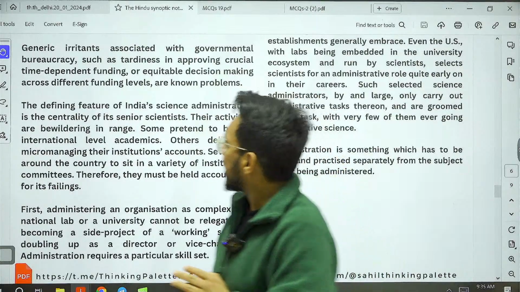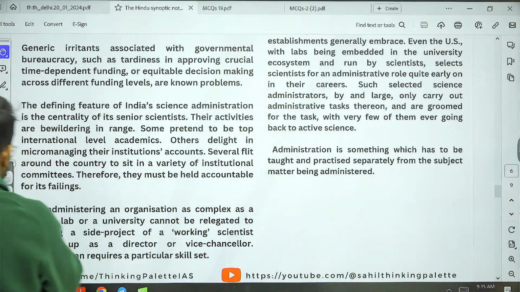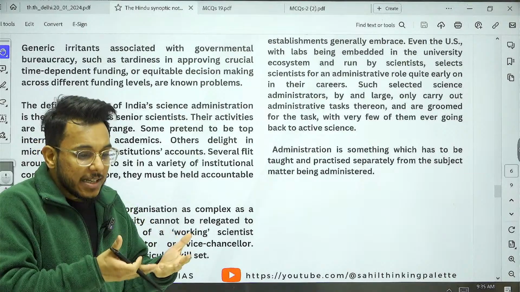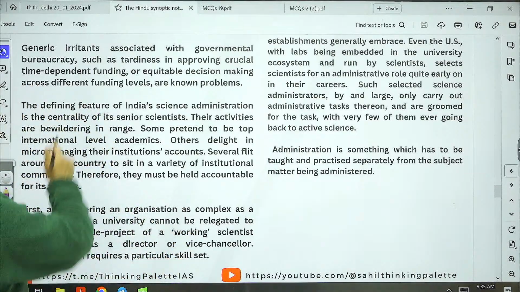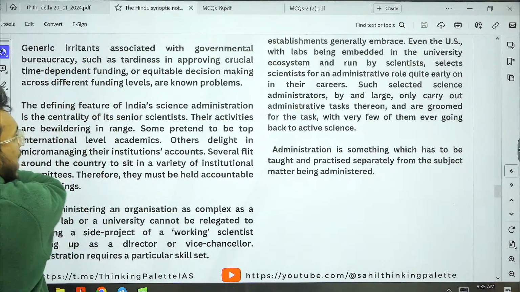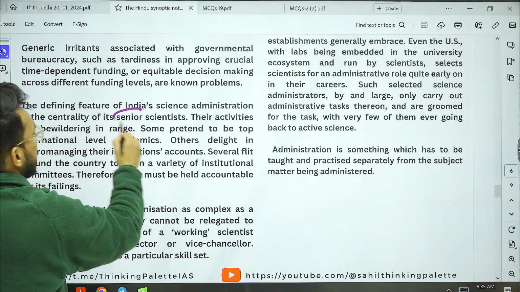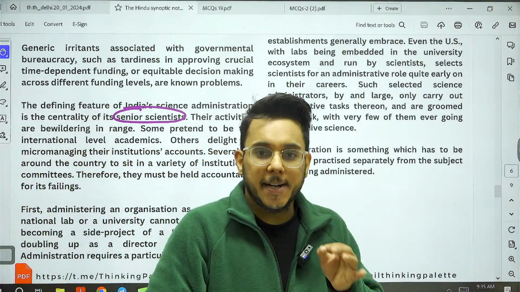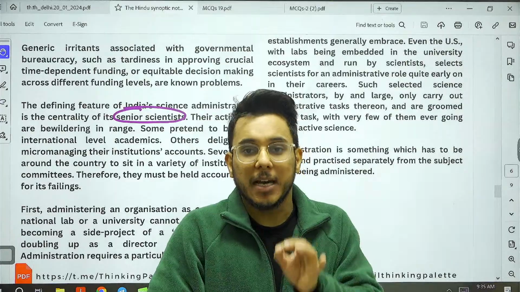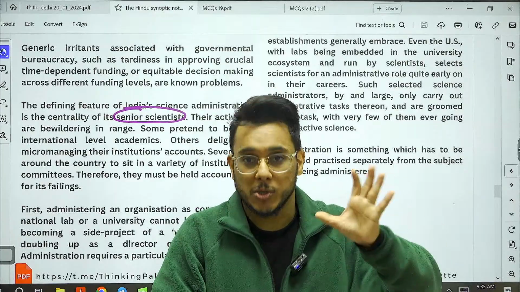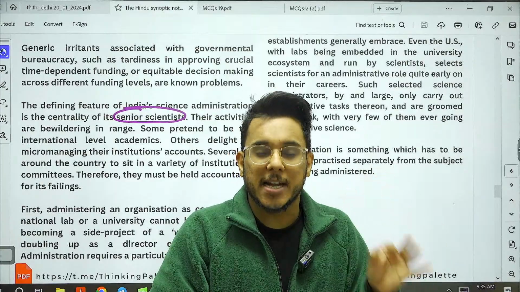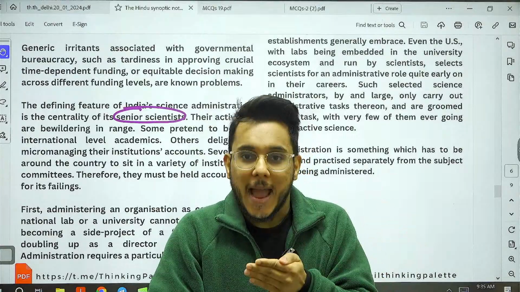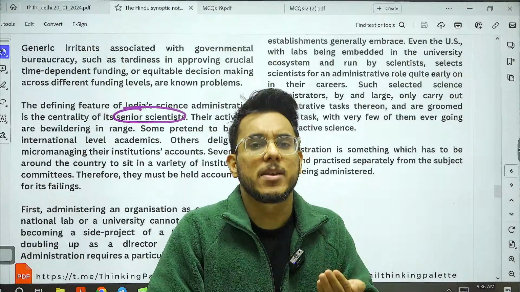Now, the article says that when we talk about research institutions, these research institutions are actually managed by senior scientists. Now, understand this thing. There is a belief that a good scientist is a good scientific manager also. But no, that is not the true thing. See, a good actor doesn't mean he will be a good manager.